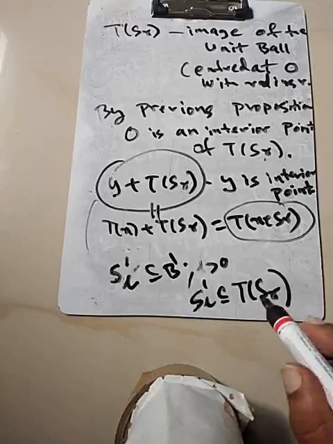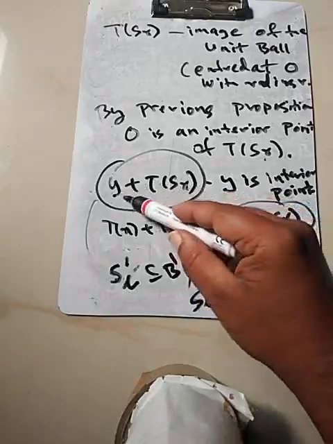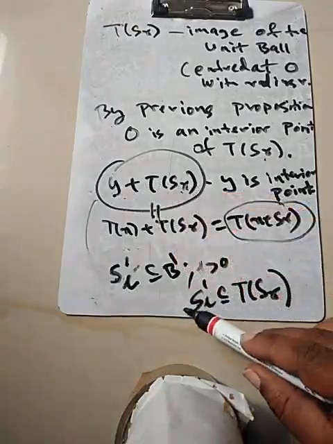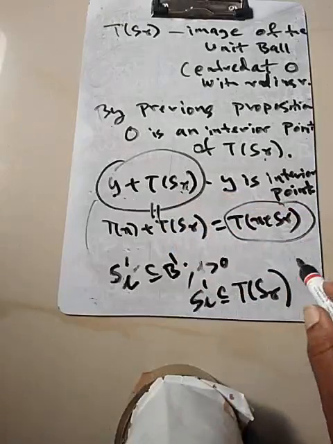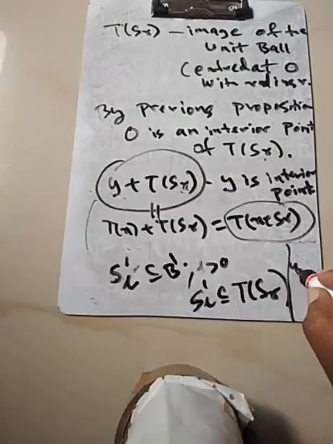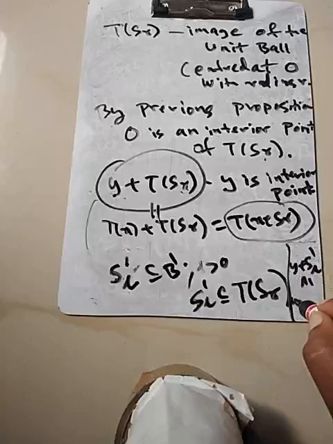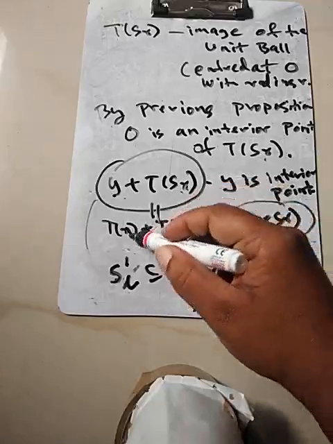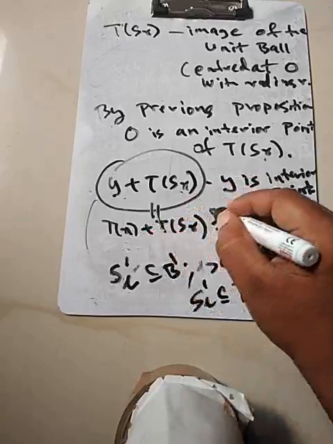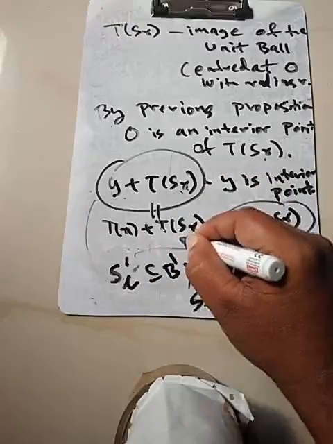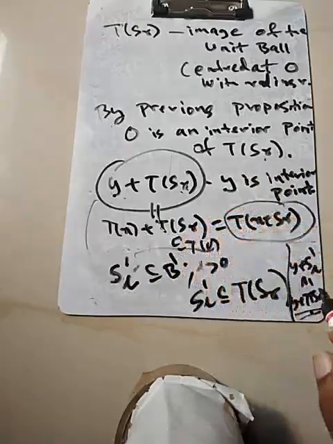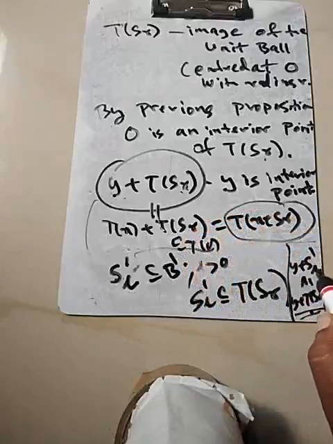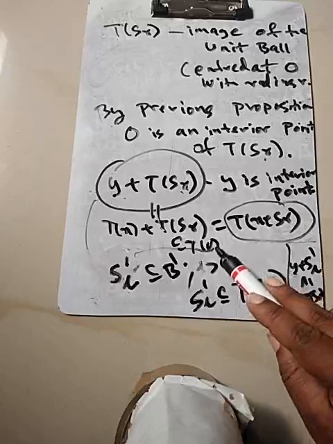And then y plus TSR, what would happen to y plus TSR? It would be nothing but adding y on both sides. If you add y on both sides, what do you have? y plus SL dash is contained in y plus TSR. But what is y plus TSR? This is contained, as we have already written here, in t of u. In other words, y plus SL dash is nothing but a ball centered at y with radius L, which is completely contained in t of u.